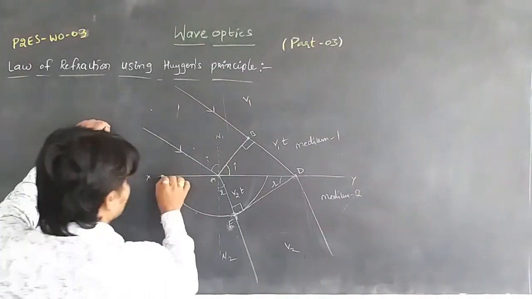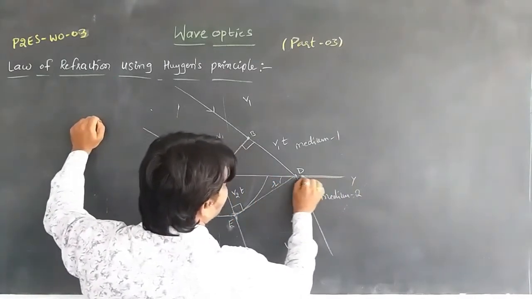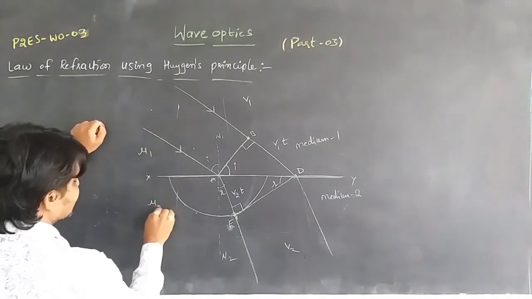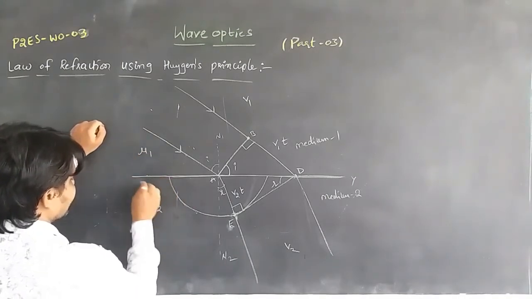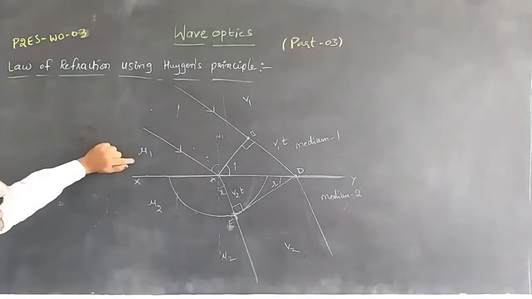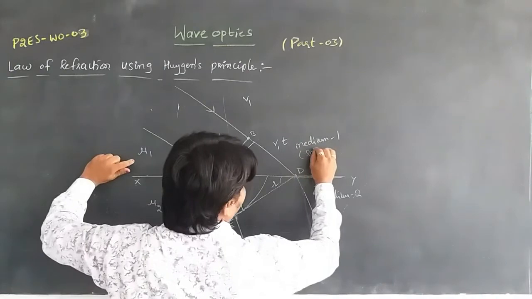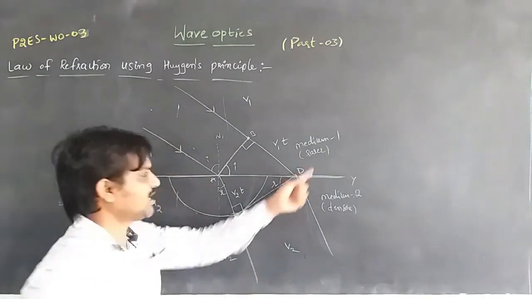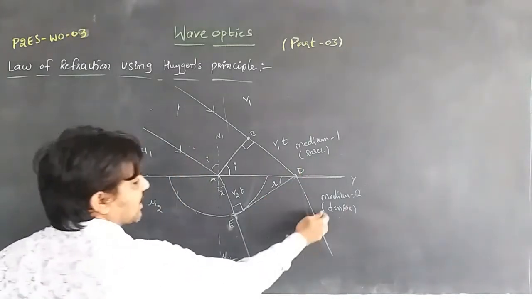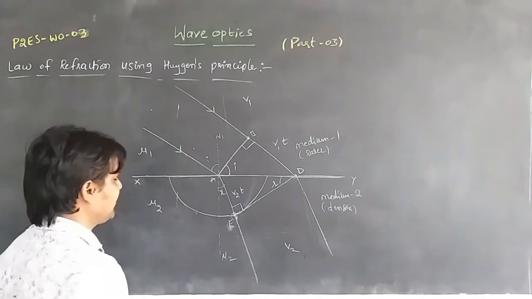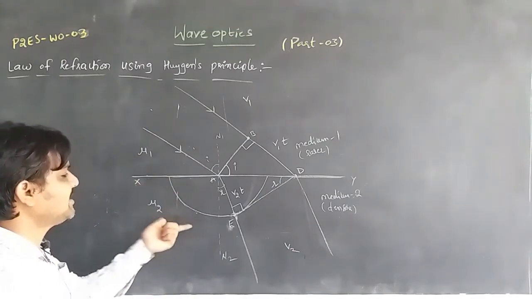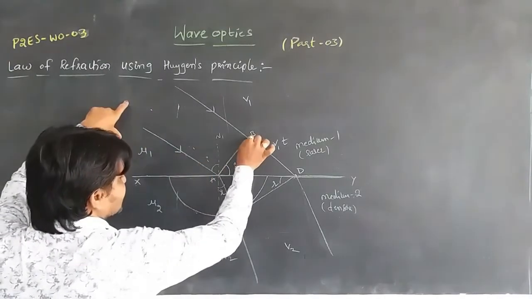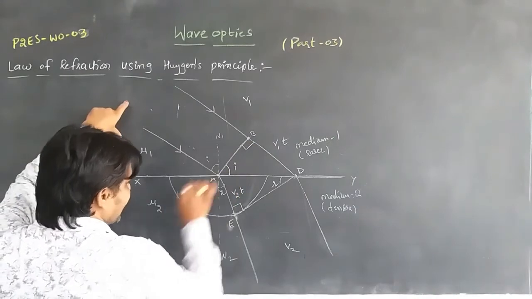So XY is the refracting surface. The first medium, a rarer medium, has the refractive index mu1, and the second medium, a denser medium, has the refractive index mu2. When a wavefront AB is incident at point A,